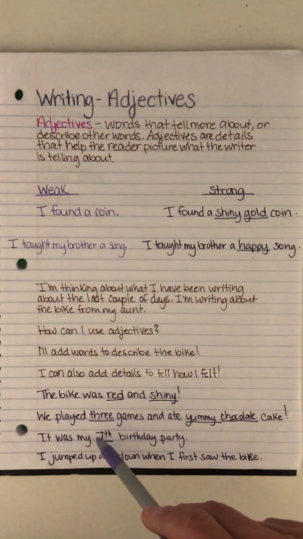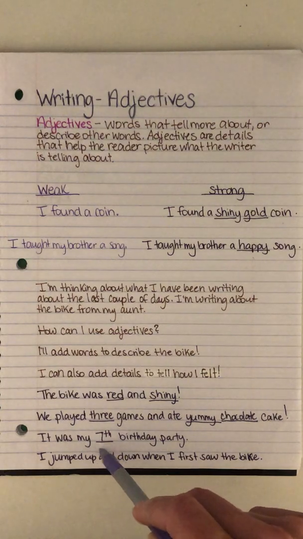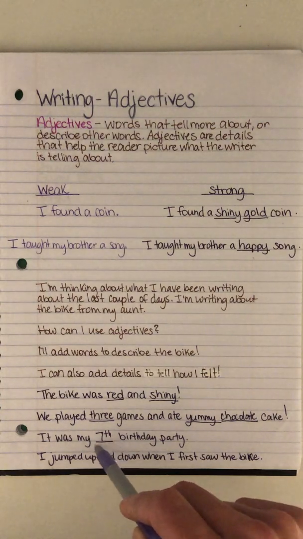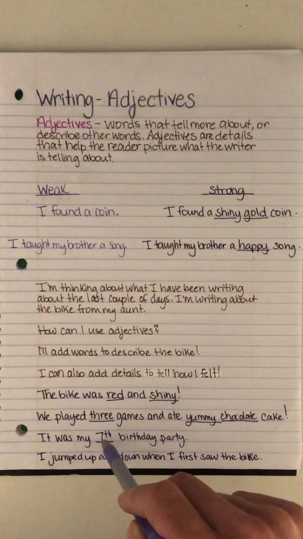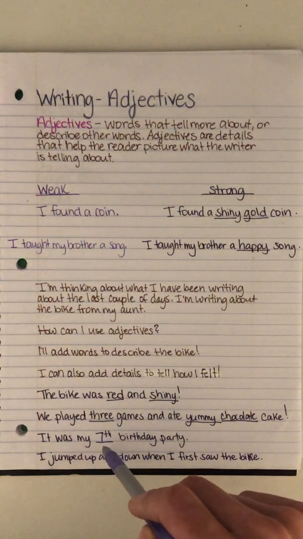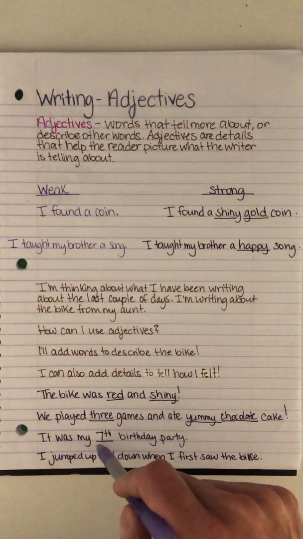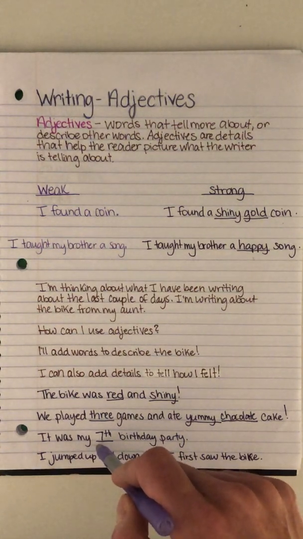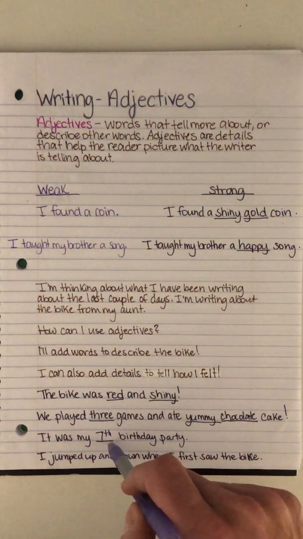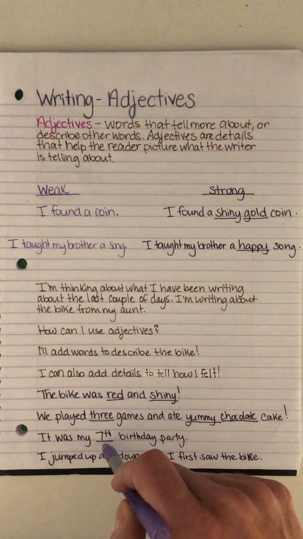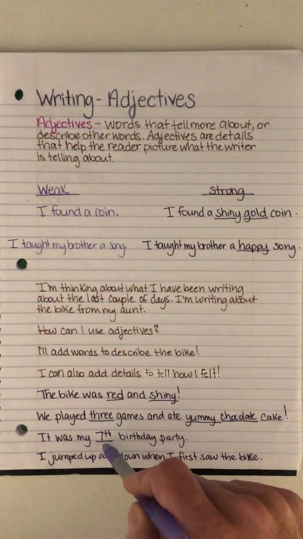It was my 7th birthday party. So now I'm adding in a detail to describe how old I was. 7th birthday party. Because once again, maybe the reader can make a connection to the story. Some of you, most of you, have already turned 7. So you've had a 7th birthday party. So you can make that connection. You've now told the reader, it was my 7th birthday party, and this is what I got.